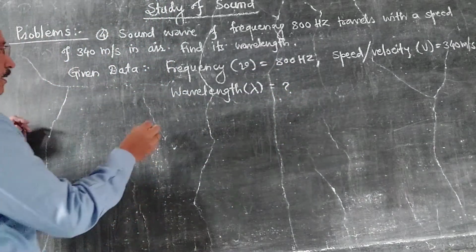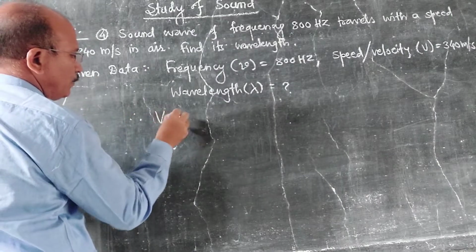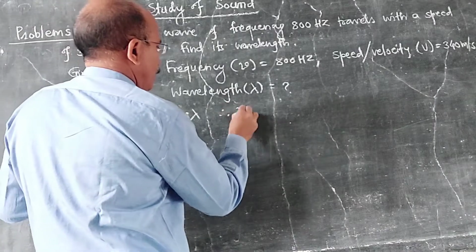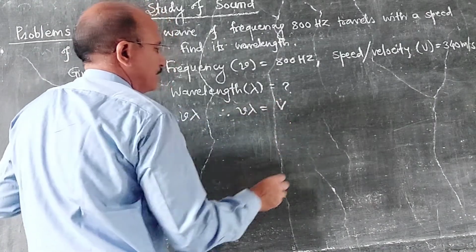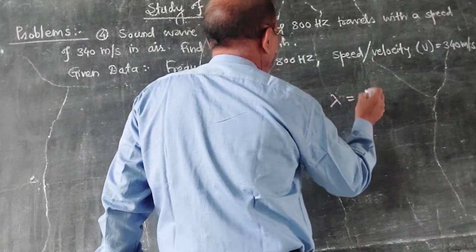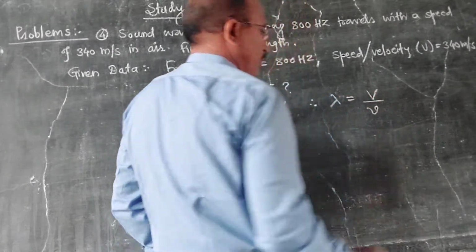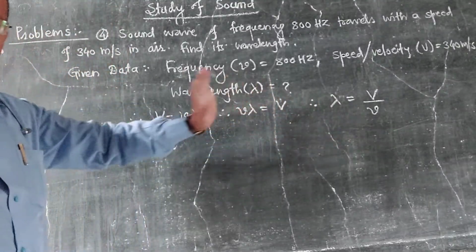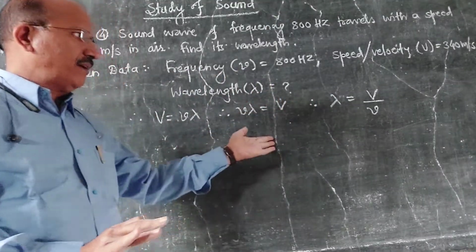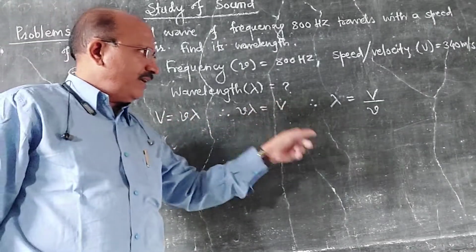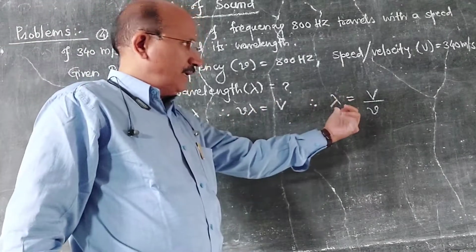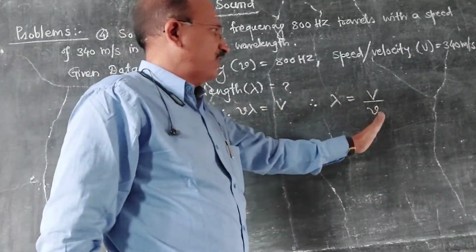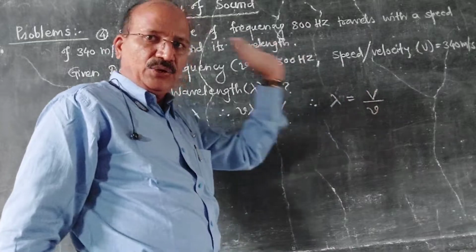We know the formula. What is that? V is equal to nu lambda, and hence nu lambda is equal to V. Lambda is equal to V by nu, because we want to find out lambda. According to our mathematical equation we have taken nu lambda, that is V, and hence keep lambda as it is here, nu as a multiplier divided with nu, and hence V by nu.